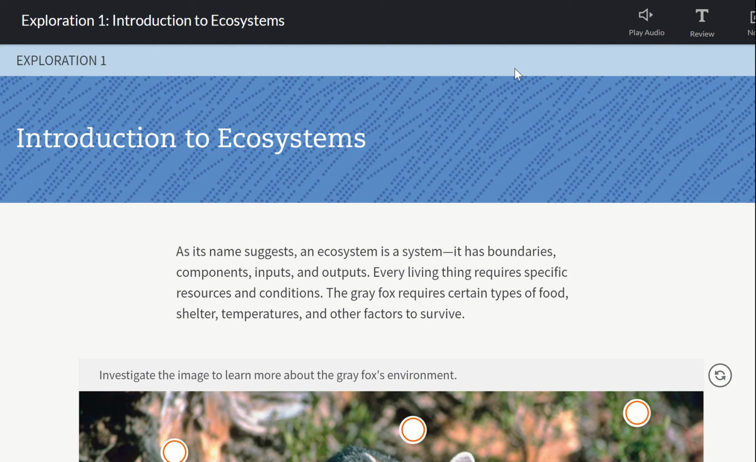Here we go. Unit 3, Lesson 3, Exploration 1. What 3.3 is all about is how energy is going to flow through ecosystems. The first thing we want to do is touch up on a little bit of review. What are ecosystems? Where do we find them? What different types are there? What kind of organisms? How are we going to categorize these ecosystems?